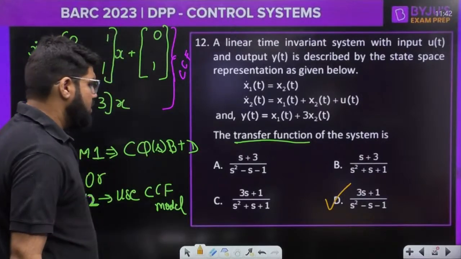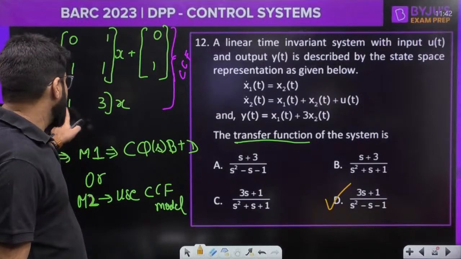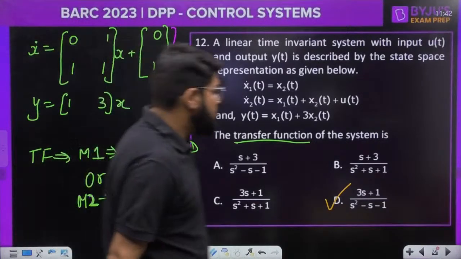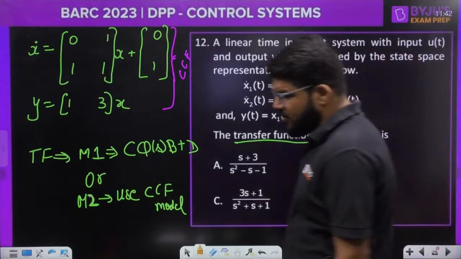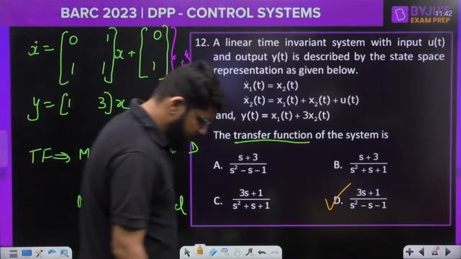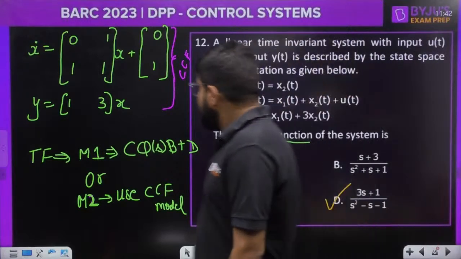D, Himanshu. 3s plus 1. Not s plus 3, no? Not s plus 3. This is c naught c1. C naught means constant and c1 means the coefficient of s. So it should be 3s plus 1. Pay a little attention to the numerator. That is in the regular order, c naught c1, c naught being the constant term. The constant is equal to 1. So D is the correct answer, dear.